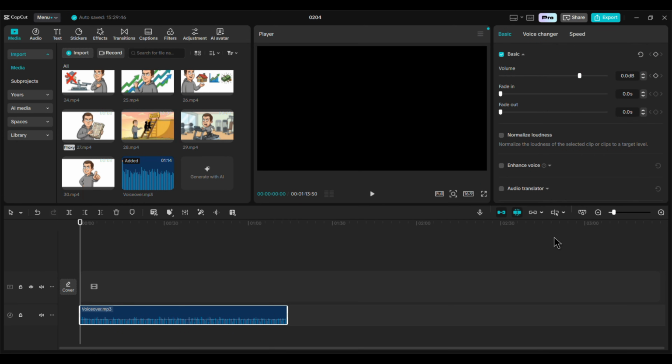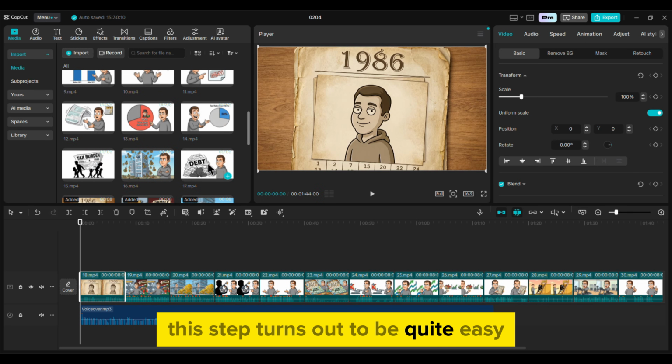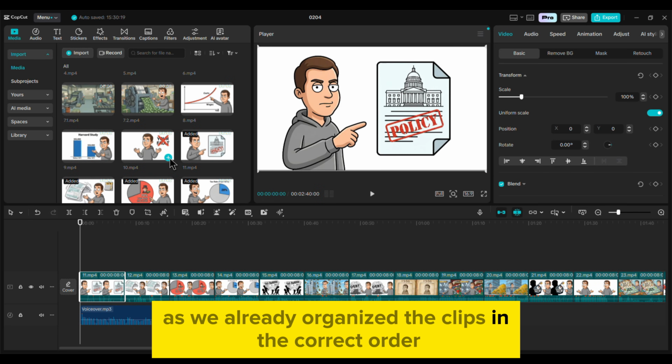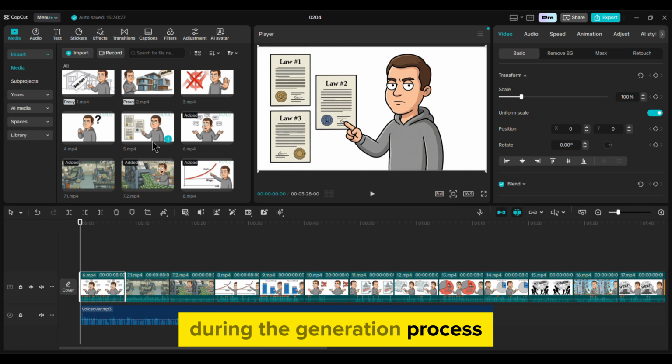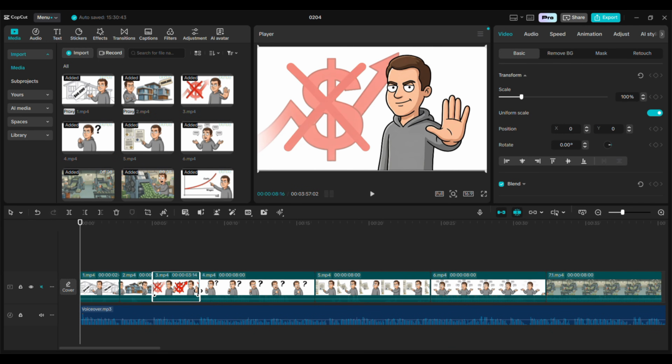Start by adding your voiceover to the timeline. This will be your foundation, as our clips will sync to it. So start placing your generated videos one by one. This step turns out to be quite easy, as we already organized the clips in the correct order during the generation process. So once that's done, start trimming and adjusting them to match the flow of the voiceover.